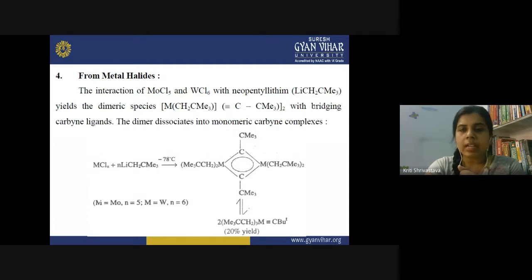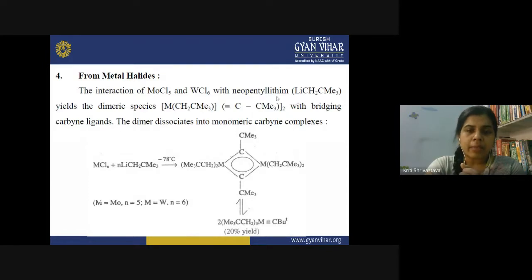Now we know that carbene ligands can also act as bridging ligands between two metals. The earlier cases we just saw were all examples of terminal ligands, alkylidyne behaving like a terminal ligand.